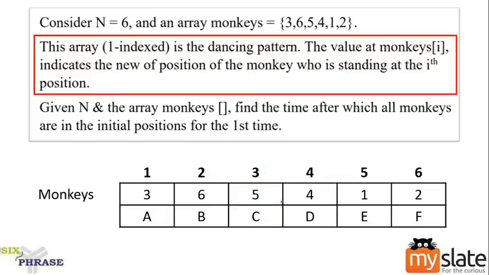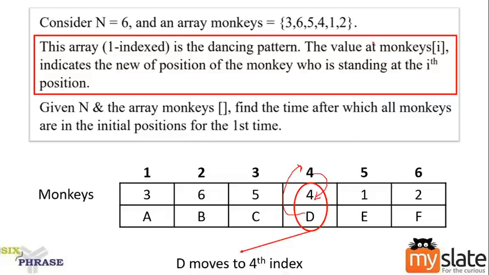Similarly, D, who is standing at the fourth index, should go to the fourth index, meaning D will not move at all. D will stand here itself because anybody who's standing at fourth position should move to the fourth position, which means D moves to the fourth index. This is the question they are telling you.